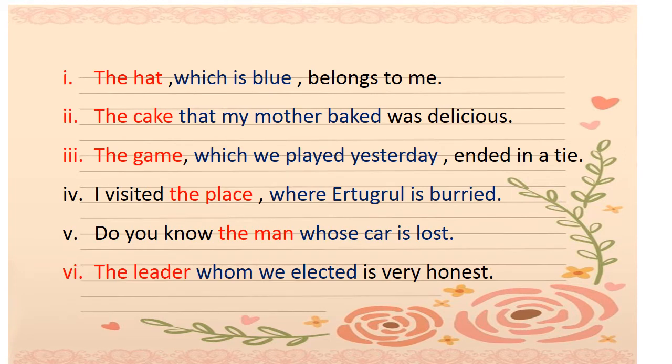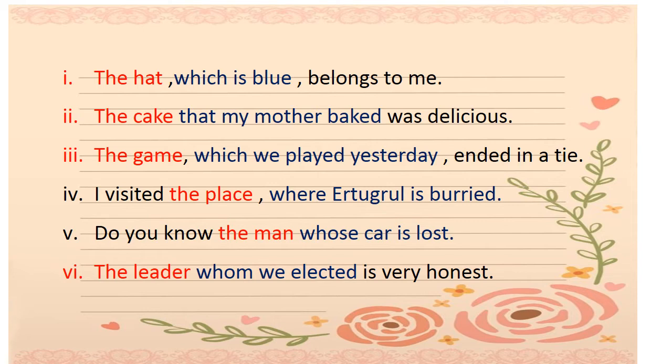Now let's do some examples. The hat, which is blue, belongs to me. Now the hat is a noun and we are giving more information about this hat, that which is blue. What is blue? The hat. So you see, which is blue is a clause which starts with a conjunction, which.